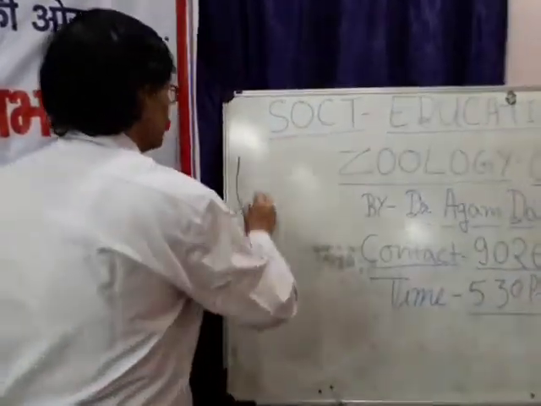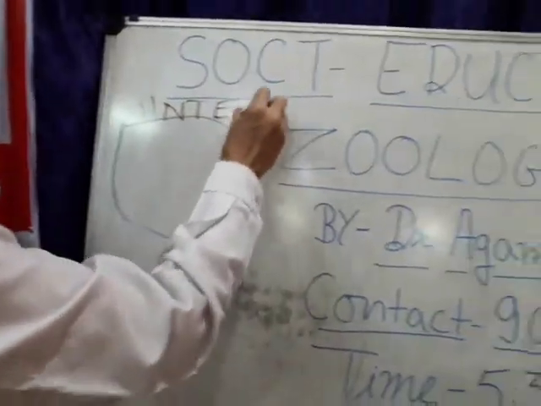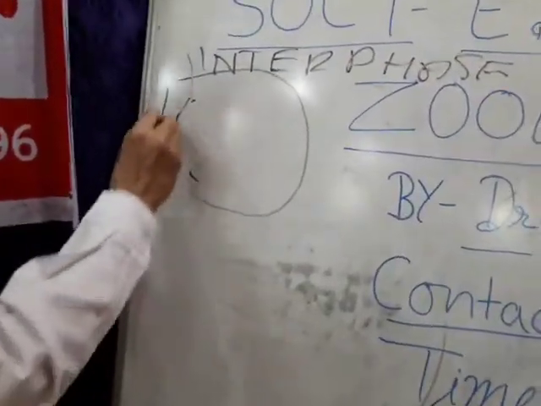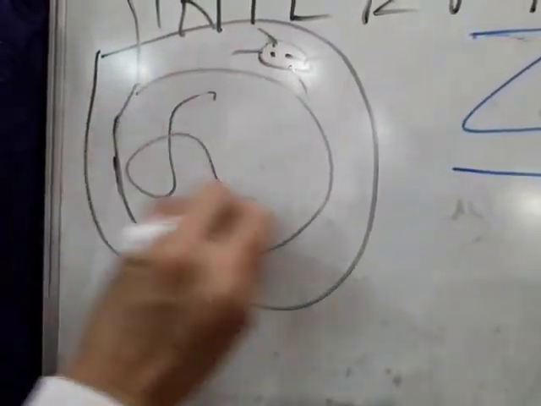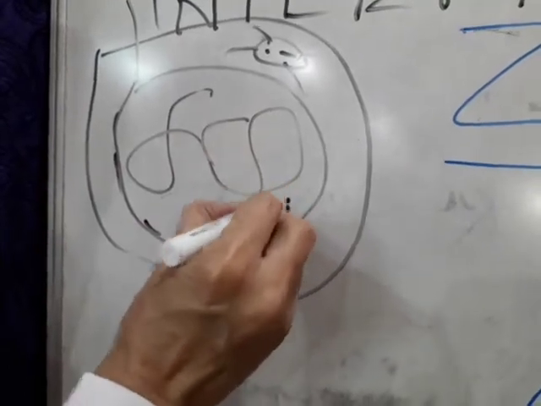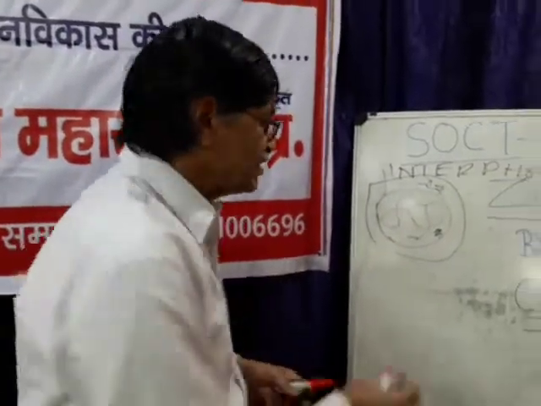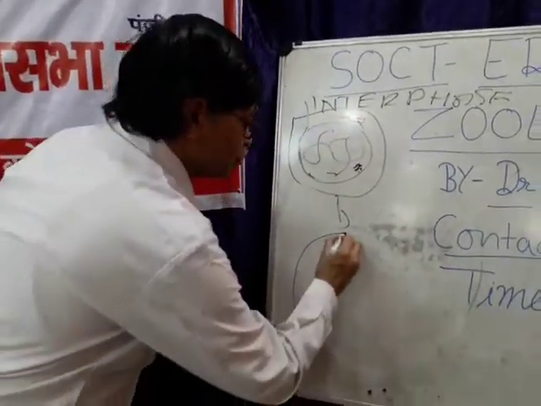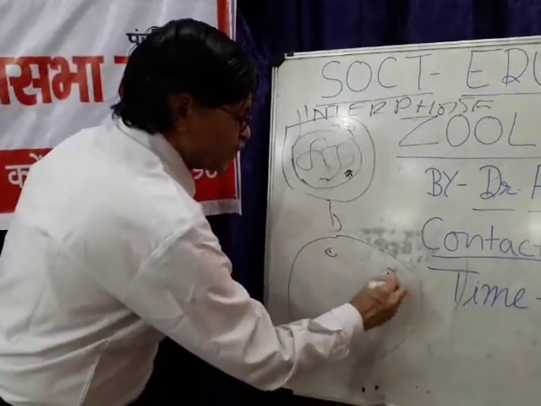So if we talk about the interphase stage, in the nucleus there was a chromatin network and there was a dark nucleolus. When the cell division starts, in the leptotene stage, the centrosome divides into 2 and the 2 centrioles get separated from each other.